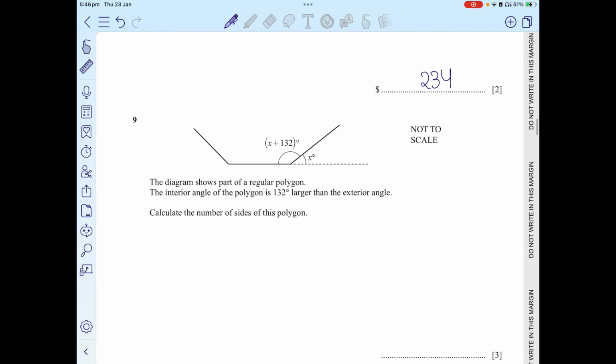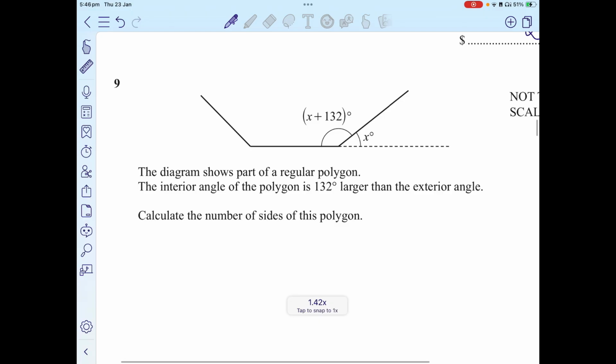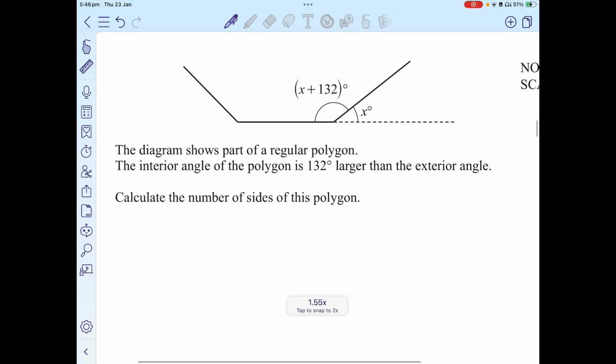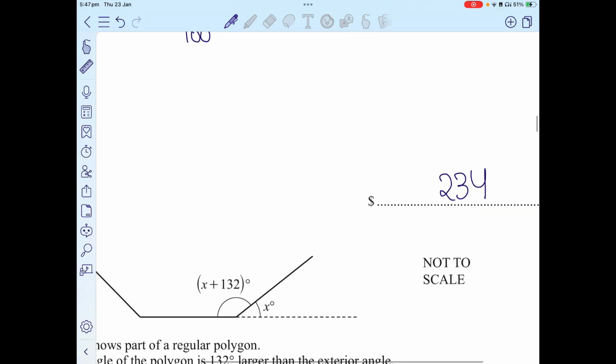Now we'll move on to the next question, which says the diagram shows a part of a regular polygon. The interior angle of the polygon is 132 degrees larger than the exterior angle. So this is a part of a polygon. There's an interior angle of x plus 132 and there's an exterior angle of x. Calculate the number of sides of this polygon. In order to calculate the number of sides of this polygon, we have to find the value of x.